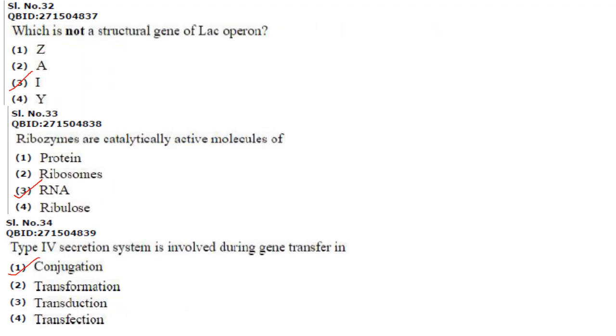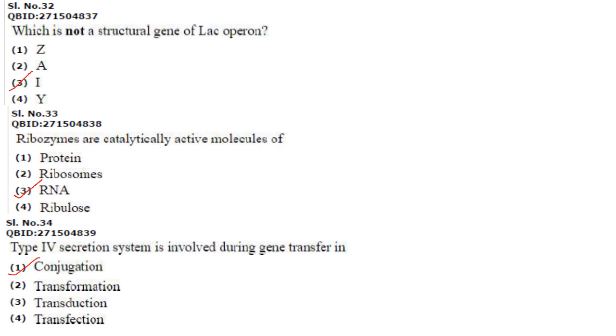Next one. Which is not a structural gene of lac-operon? So lac-operon has 3 structural genes, that is Z, Y and A. I is not a structural gene because it codes for the repressor protein in lac-operon. So answer is option 3. Next one. Ribozymes are catalytic RNA molecules. Catalytically active molecules of. So it is RNA. Answer is option 3.